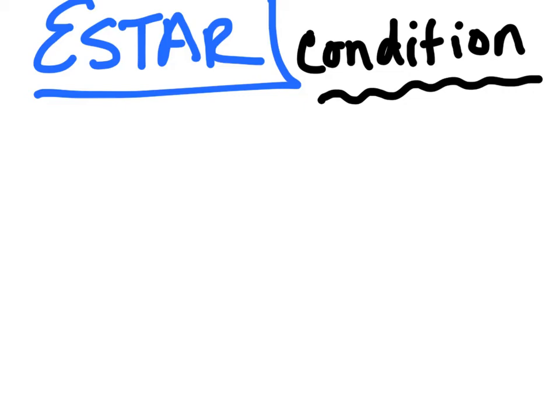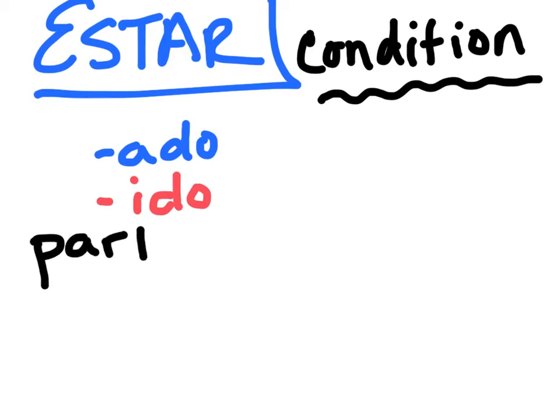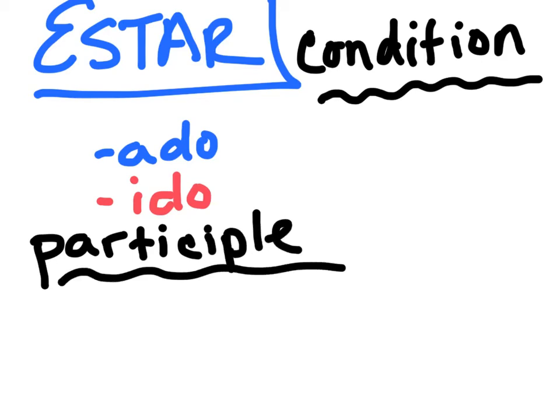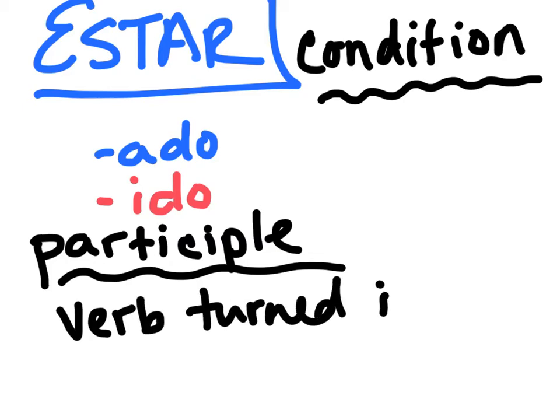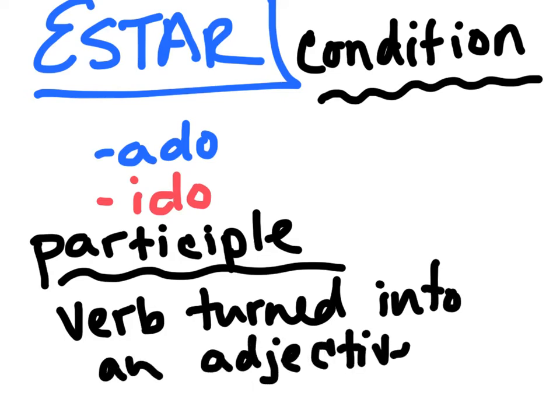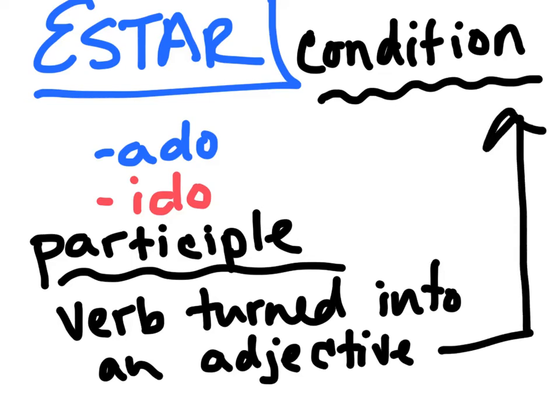So we also know that we're probably going to use estar if we see a word that ends in ado or ido. And these are the endings for participles. What's a participle? Anybody remember from English class? Well, a participle is a verb turned into an adjective. So this typically happens when we're talking about the condition of something, okay? More on the next page.